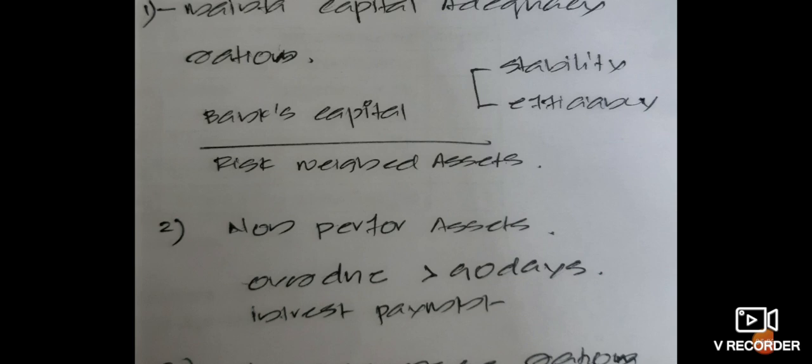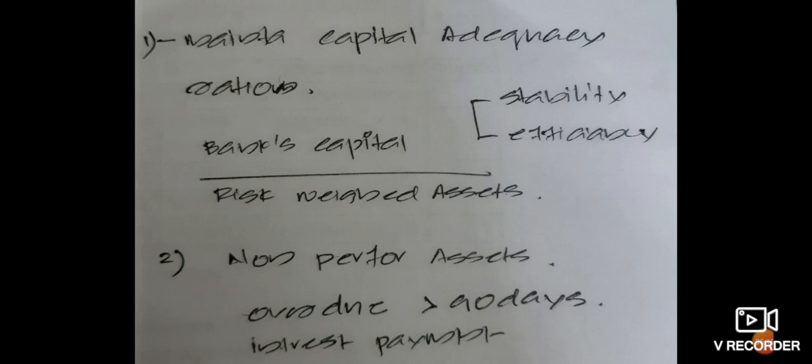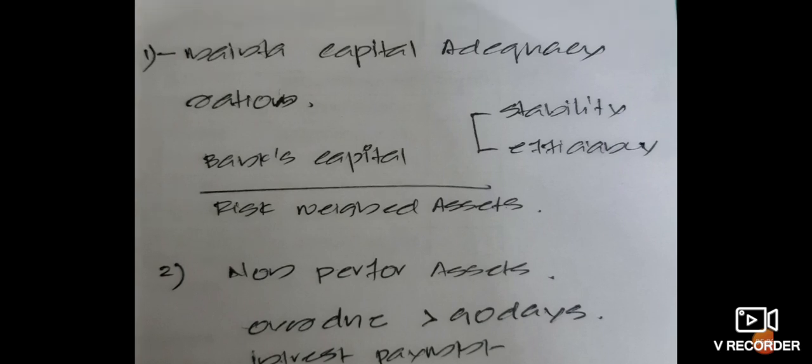Okay, so based on the risk, the assets are classified, and if we look at the ratio of the bank's capital and these risk-weighted assets, then that should be maintained to a level, and that level will be prescribed by the RBI. Okay, and RBI will say that you will have to maintain this much capital adequacy ratio. Then NBFCs have to maintain that adequacy ratio.